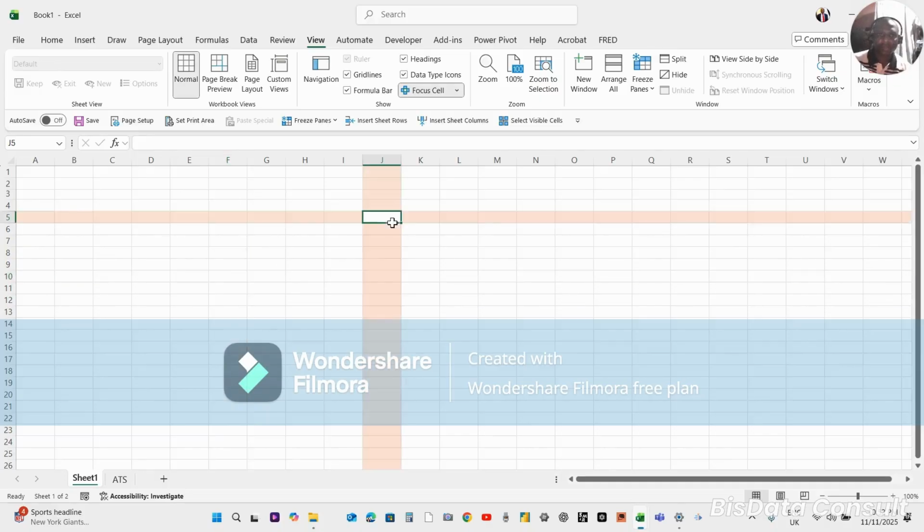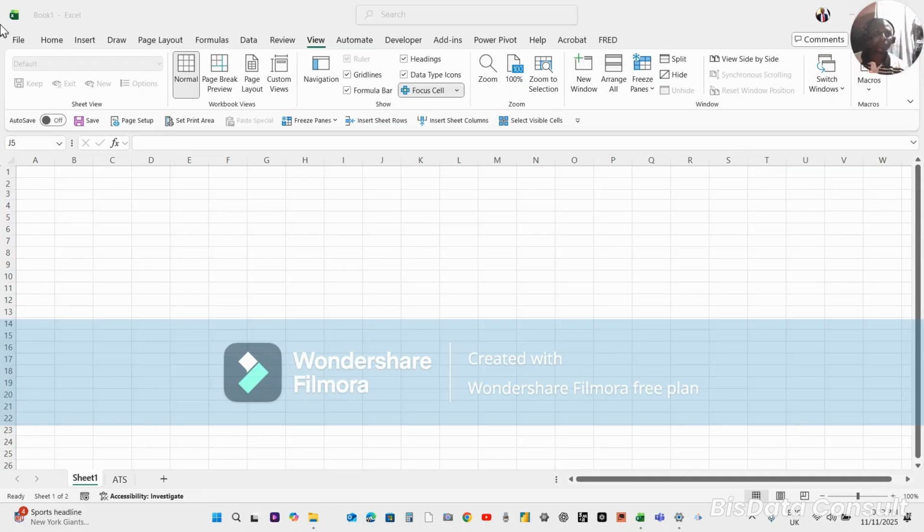If I move my cursor again, you see that Focus Cell helps us to highlight where we actually are on the sheet. This is the sheet I've told you. So this is cell J5, which is column J, row 5.